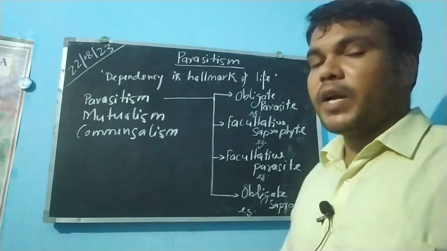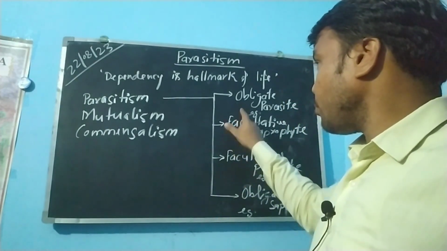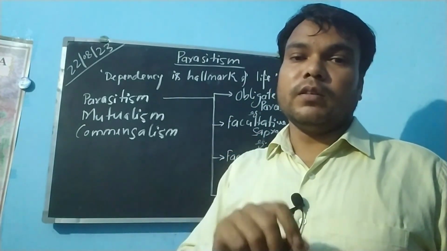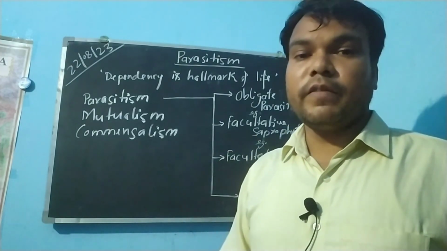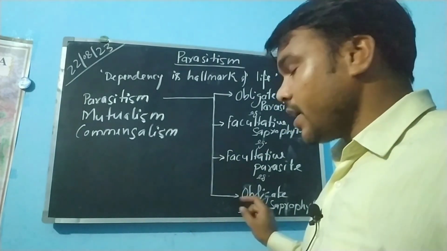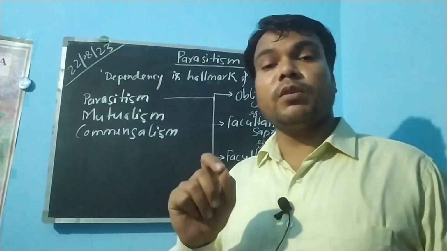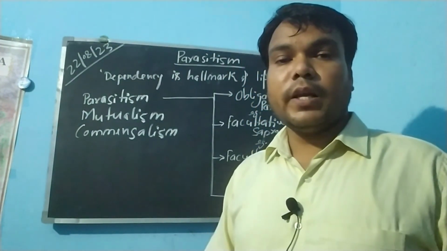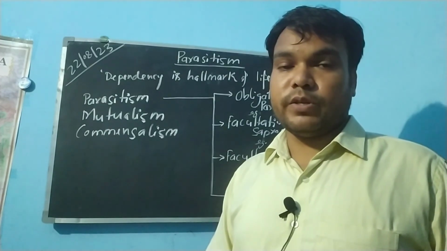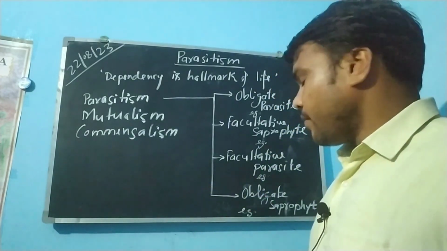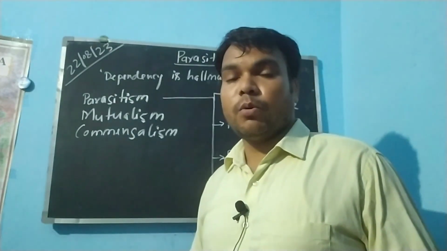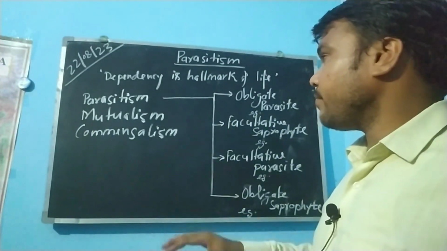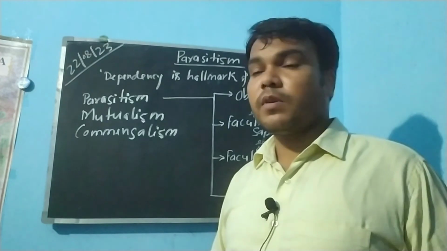The last category is the obligate saprophyte. This is just the opposite of the obligate parasite. The obligate parasite lives only on living cells or tissues. On the other hand, obligate saprophytes only live on dead organic matter or dead cells or tissues. They cannot live on living host cells or tissues. An example of this type of relationship is Sclerotinia. So these are the four categories of pathogen or relationships under parasitism.